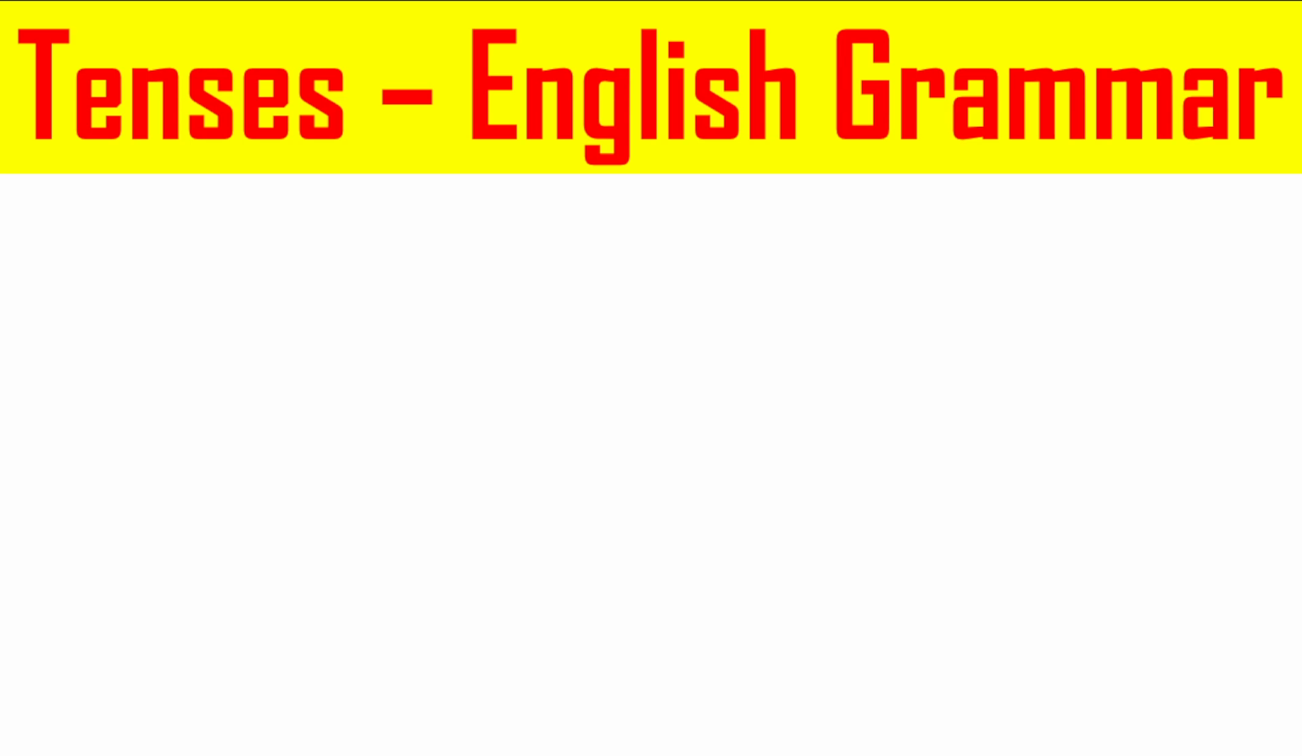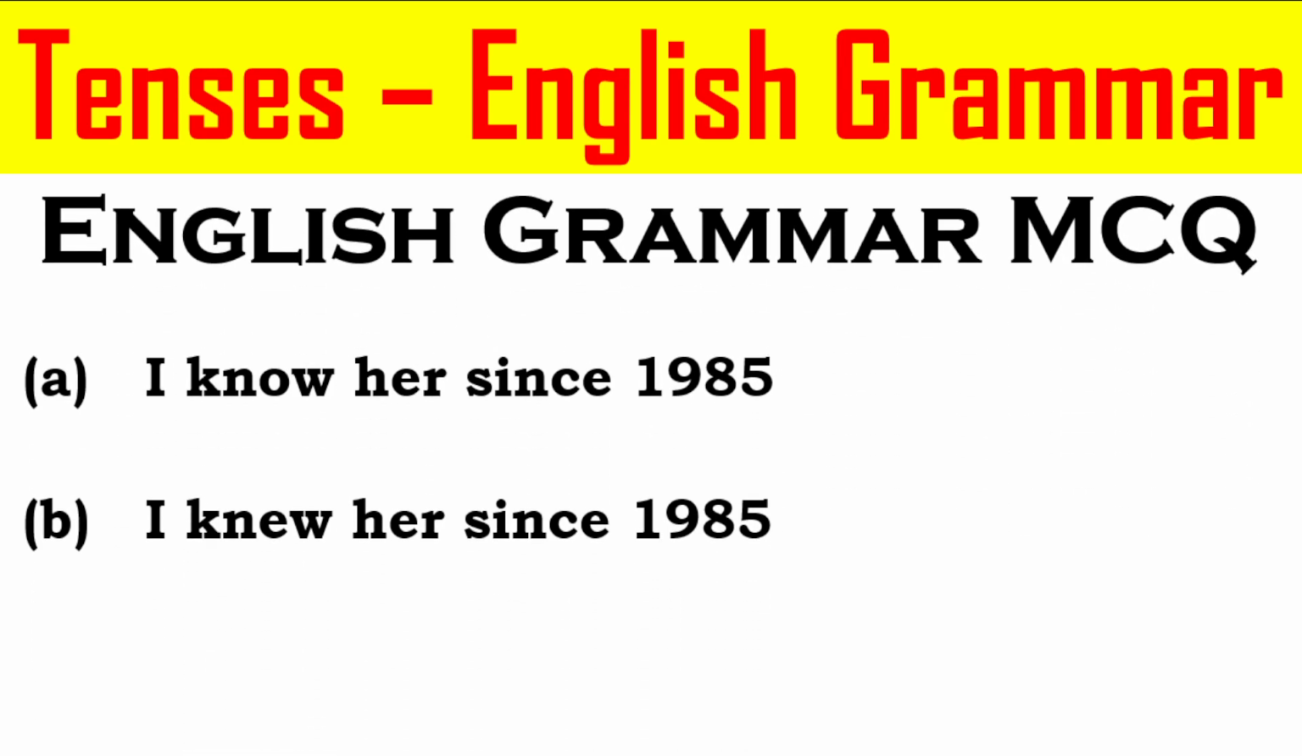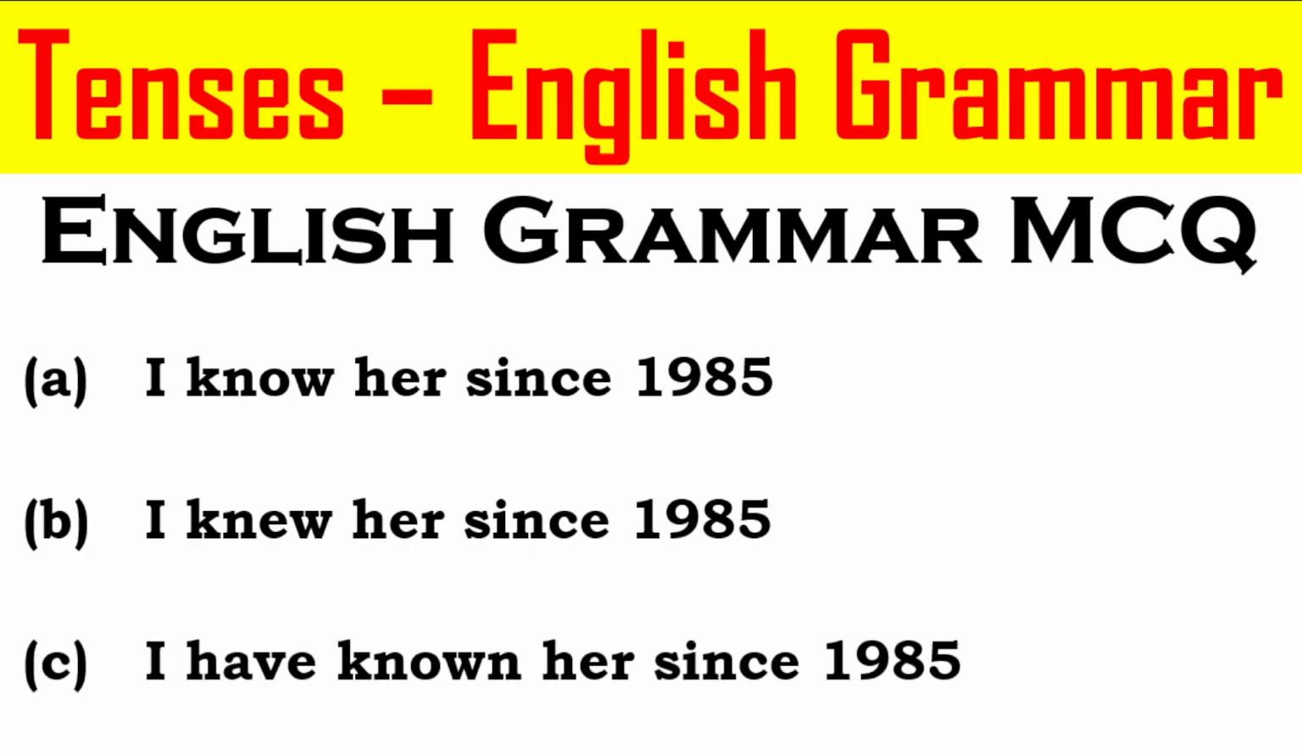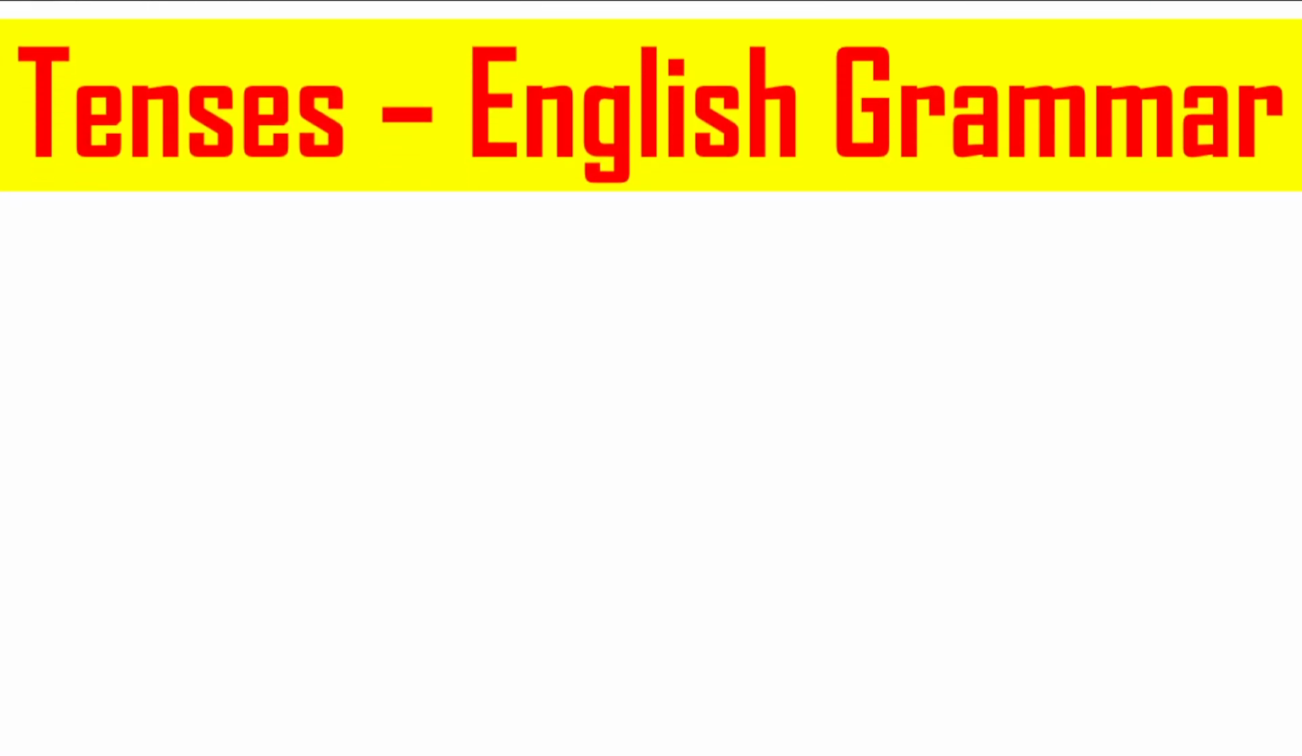Let's move on to the next question based on tenses of English grammar MCQ. Option A. I know her since 1985. Option B. I knew her since 1985. Option C. I have known her since 1985. And the correct answer for this particular question is option C. I have known her since 1985.